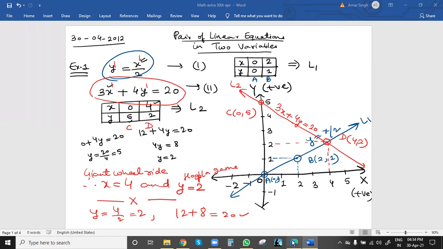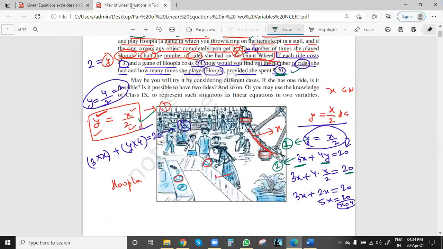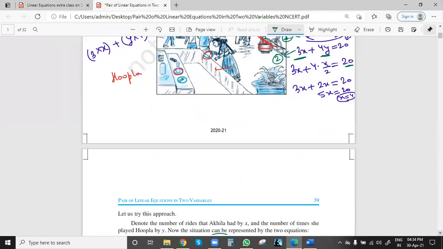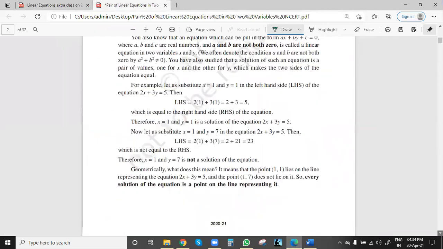One more question we'll see. Try to solve this question by yourself. At least try to get the equation. Second one.